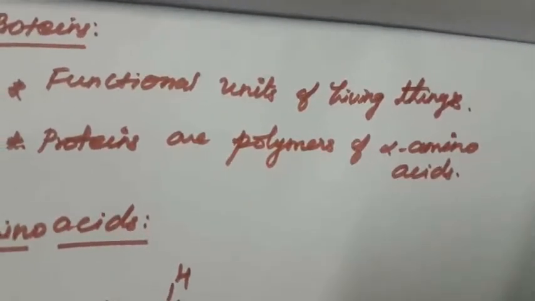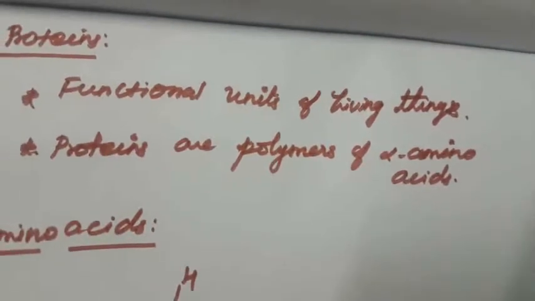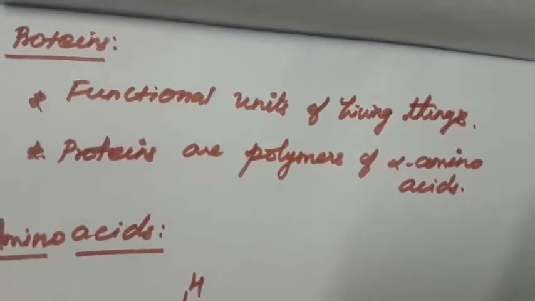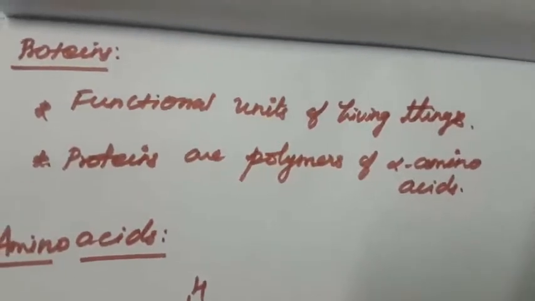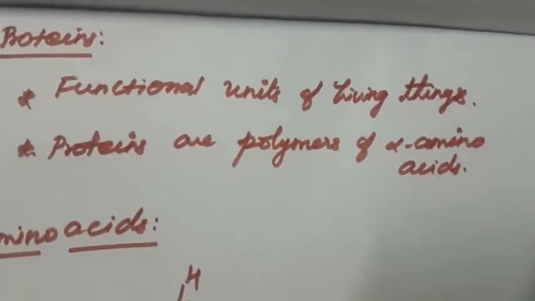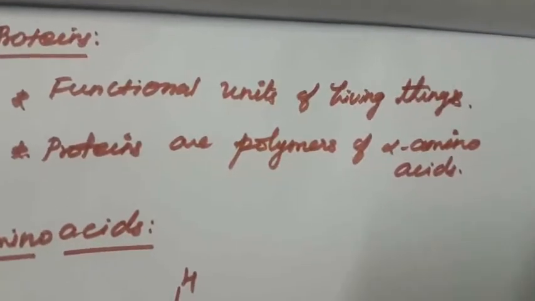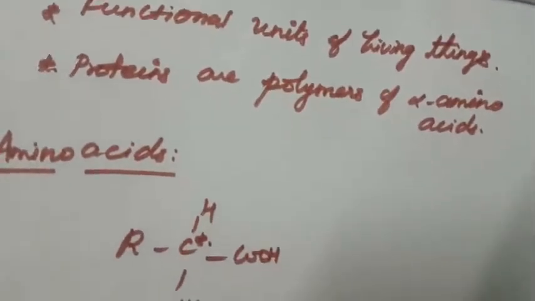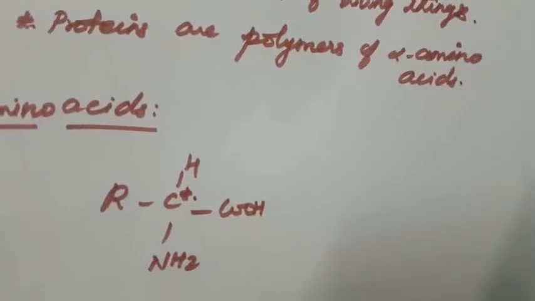Proteins are the functional unit of living organisms. What is meant by cells? Cells are made up of proteins. The proteins are made up of amino acids. We already know that the cell is the basic unit of all living organisms. The cells are made up of proteins, and the proteins are made up of amino acids. First we are going to see what an amino acid is. An amino acid has an amino group and a carboxylic group.